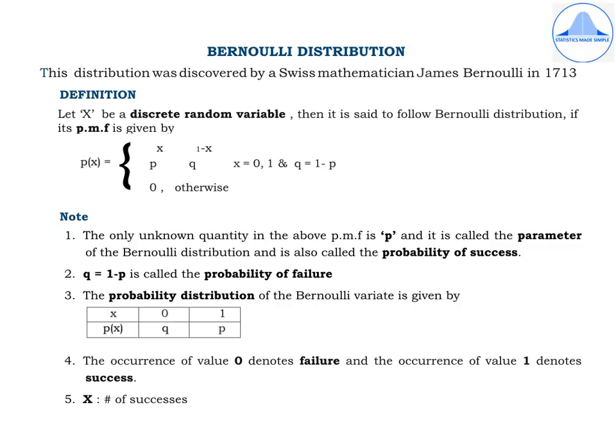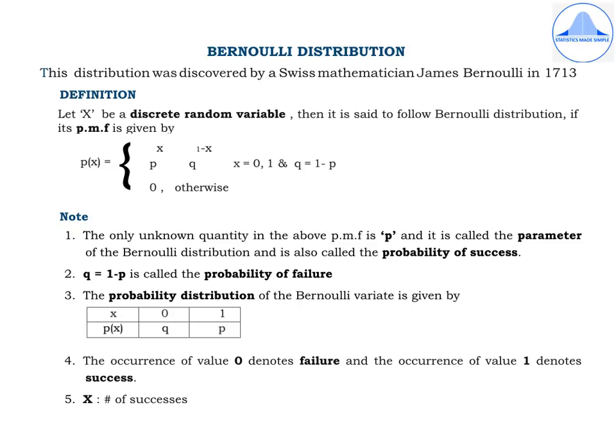We'll begin with the first distribution, that's the Bernoulli distribution. This distribution was discovered by a Swiss mathematician, James Bernoulli, in 1713. Starting with the definition, let x be a discrete random variable, then it is said to follow Bernoulli distribution if its PMF is given by P of x equal to, open a flower bracket, in the first line write p to the power x, q to the power 1 minus x, x takes two values 0, 1 and q is equal to 1 minus p. On the second line write 0 otherwise.